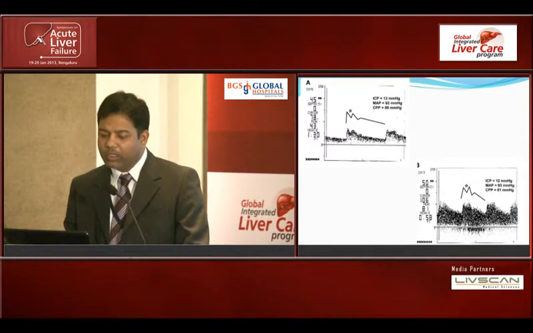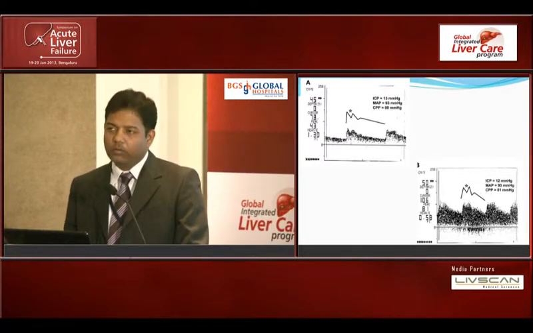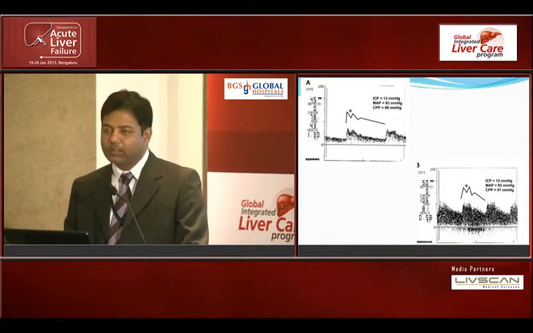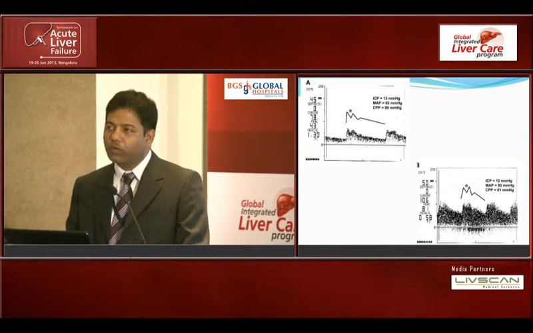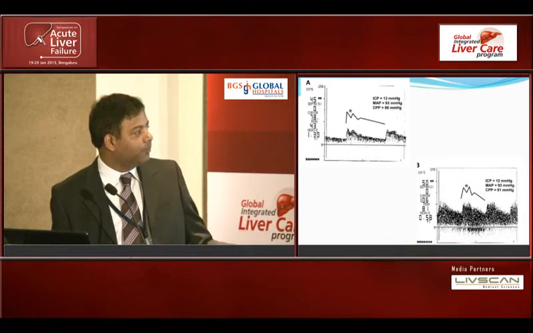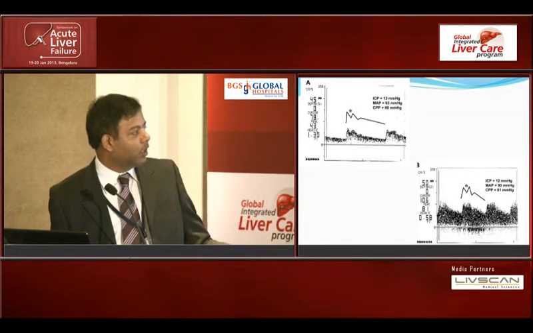So what they did is that they defined certain points on the velocity time graph, and then they assessed at various ICP levels how it was. So they found that when the ICP was normal, this was a normal waveform, and as the ICP started increasing, like here there is no significant change, but there is an increase in velocity.